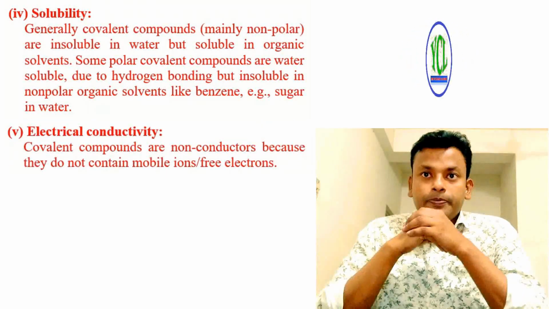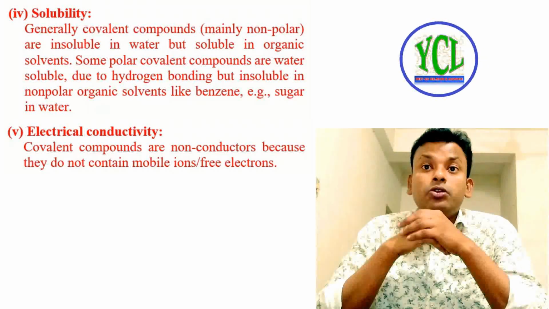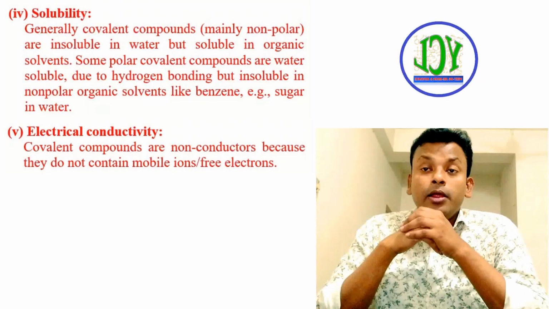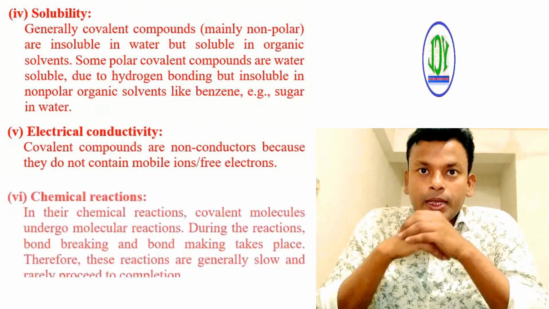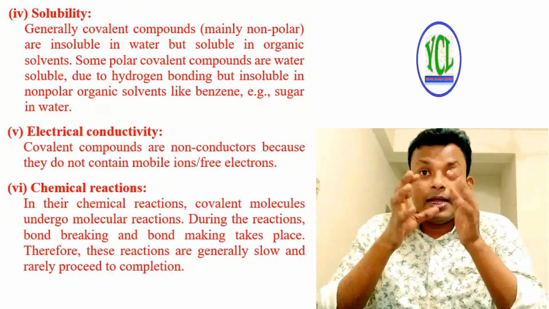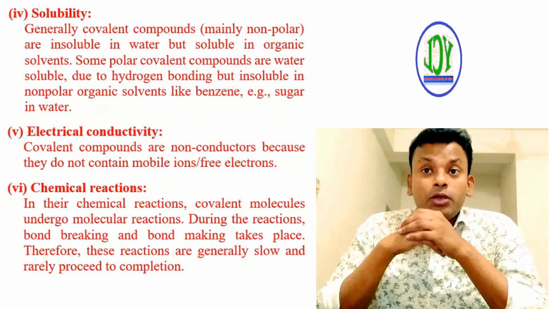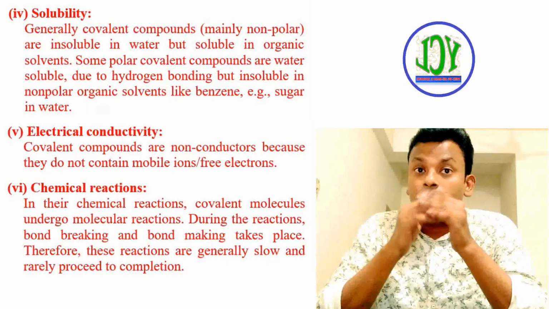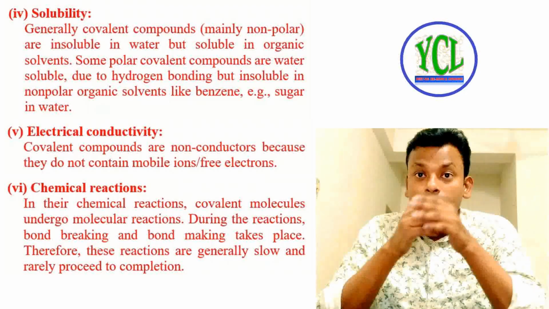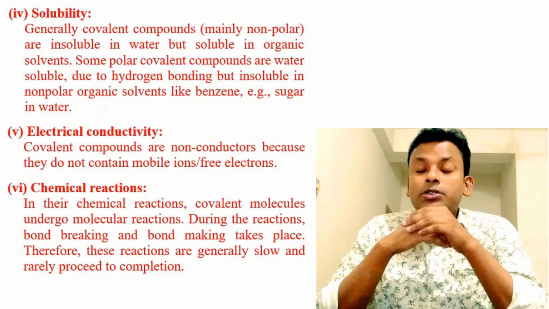Point 5. Electrical conductivity. Covalent compounds are non-conductors because they do not contain mobile ions or free electrons. Point 6. Chemical reaction. In their chemical reactions, covalent molecules undergo molecular reactions. During the reaction, bond breaking and bond making take place. Therefore, these reactions are generally slow and rarely proceed to completion.